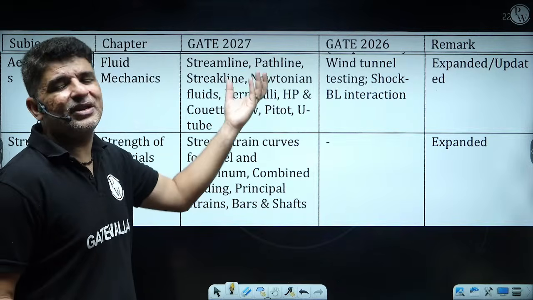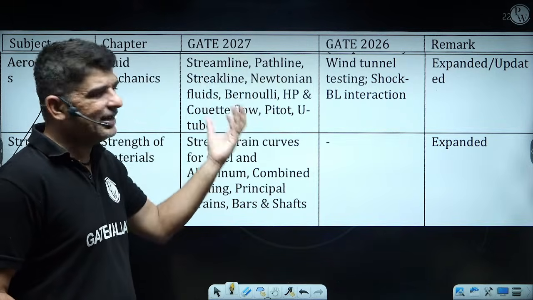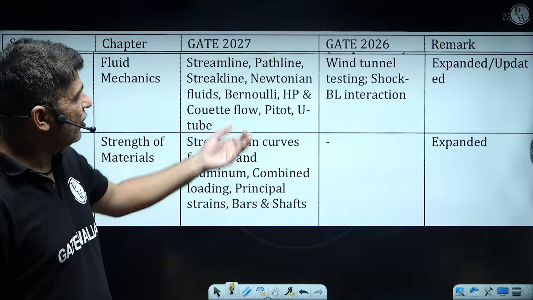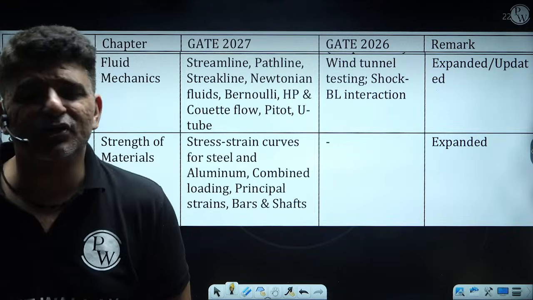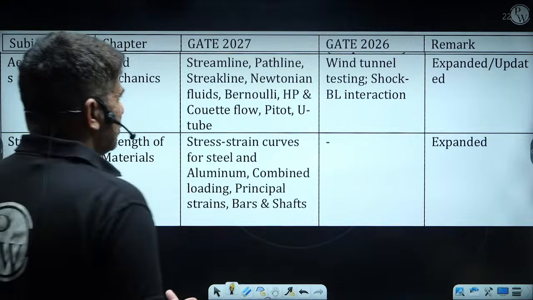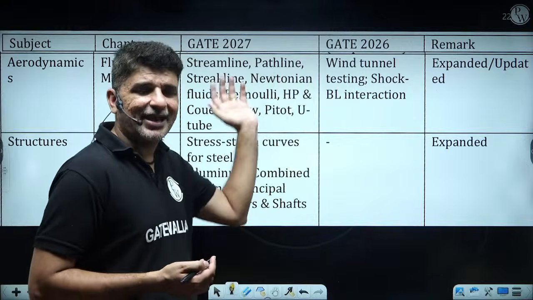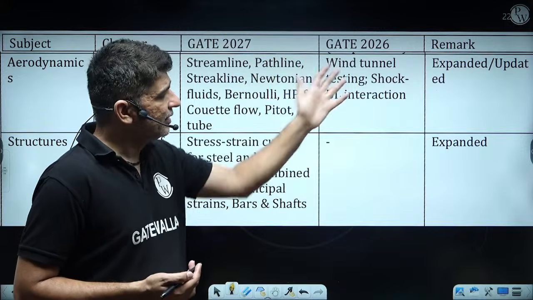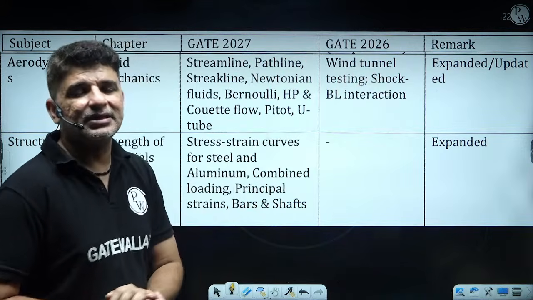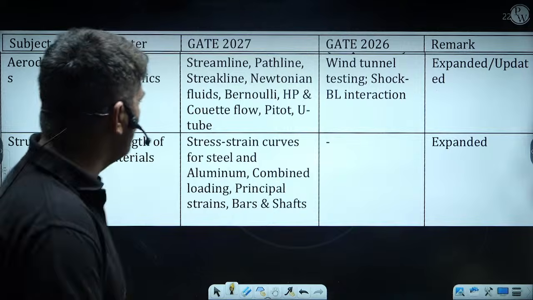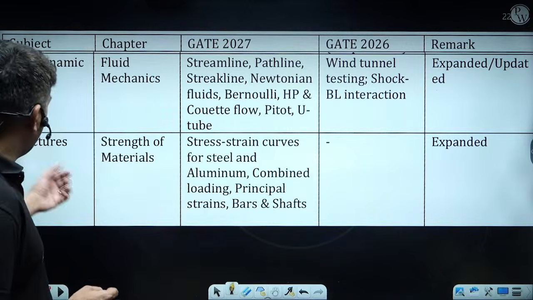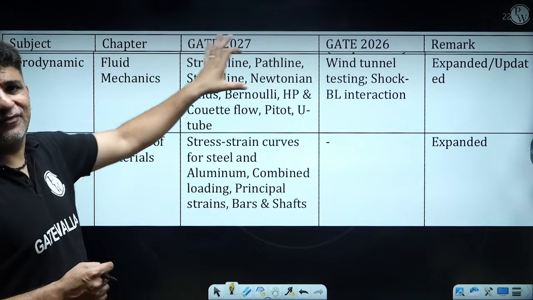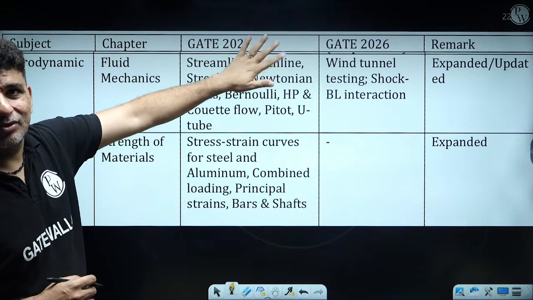These are very basics, but now he has expanded all of these. So Bernoulli equation, Couette flow, Pitot, U-tube, all of these you have studied. So this is not a new topic. This is actually part of the earlier syllabus. There is one topic which I am going to show you that has been removed. That will come later. So that is only the fluid mechanics part.